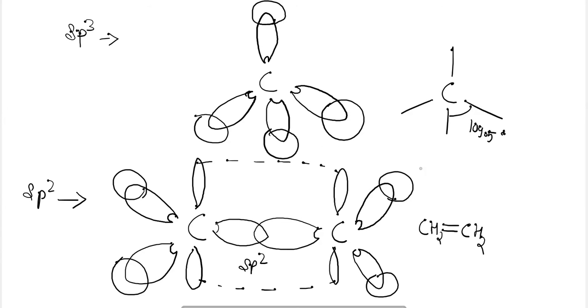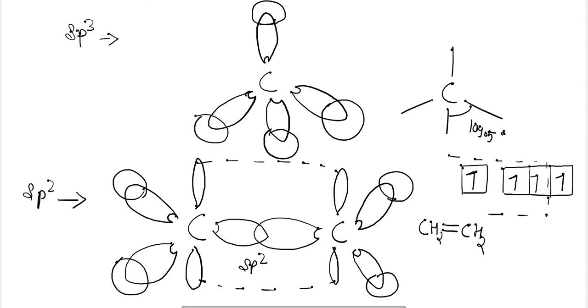Here, only 2 suborbitals of the p orbitals will take part in the hybridization process, and one orbital will be left out as an unhybridized orbital. Similarly, it can have sp hybridization also.